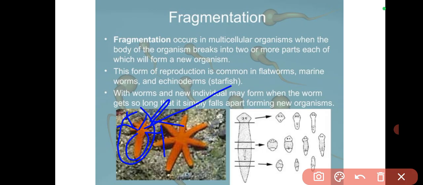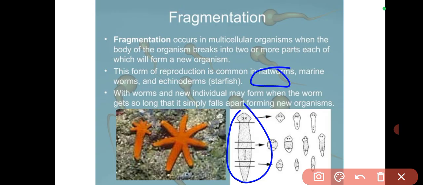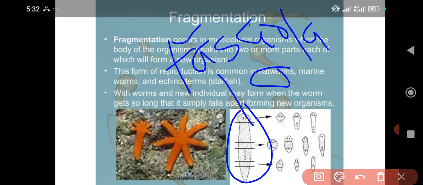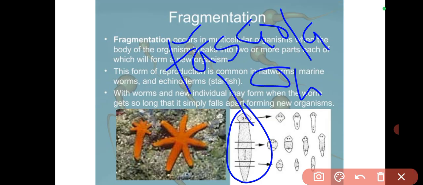Is that okay? It's also seen in platyhelminths, which are the flatworms. So this is a platyhelminth. This is called Fasciola hepatica. The group that looks like this is called the planaria.